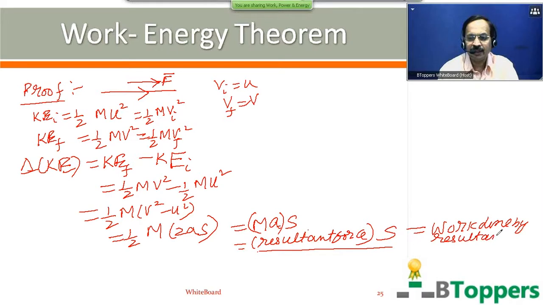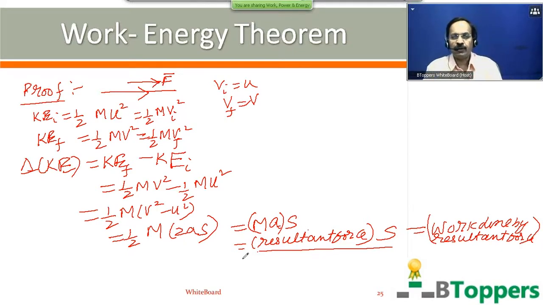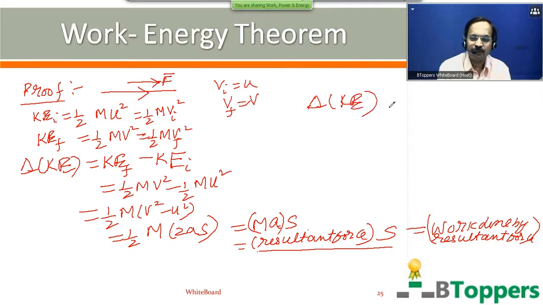So change in the kinetic energy of a rigid body, when the body undergoes some finite displacement, will be equal to work done by the resultant of all the external forces acting on the body. Or we write change in the kinetic energy of the body is equal to work done by the resultant force of the body, we denote it by W.